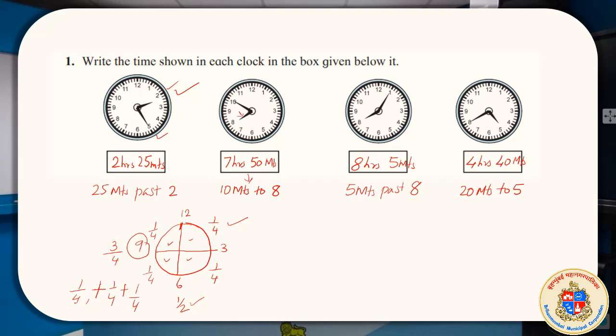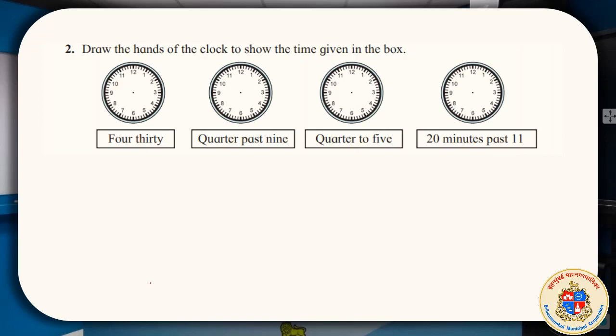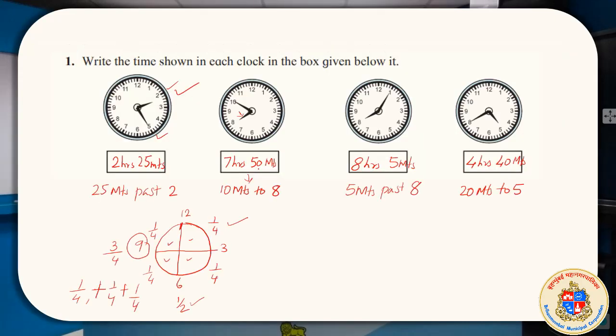So there are many ways of recording the time. I have an example here. See, 4:30, 9:15, 4:45, 20 minutes past 11. You are asked to draw the hands of the clocks to show the time given in the box. So 4:30, what does it mean? 4:30 means this is 15, this is 30, this is 45, and this is 60. Another way of understanding it.